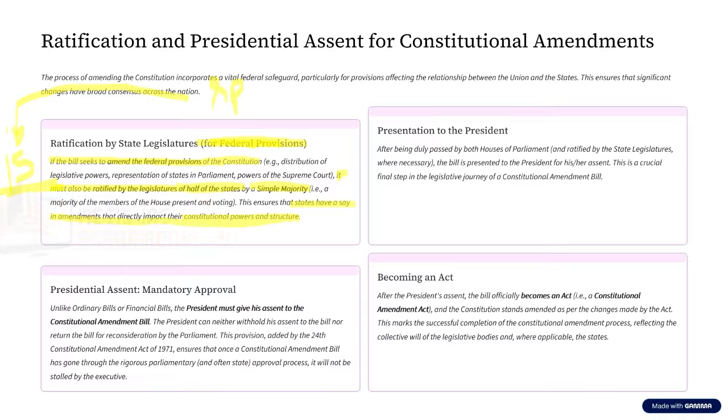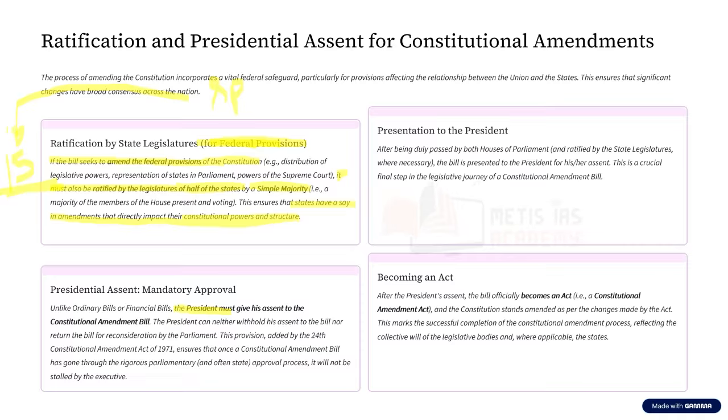Now, let us assume this constitutional amendment bill is passed by Lok Sabha. It is also passed by Rajya Sabha. Once it is passed by both the houses, what happens? It goes to the president. Once it goes to the president, generally what happens in different types of bills? The president has the power to give assent, reject it, reconsider it, or even sit quiet on that particular bill.